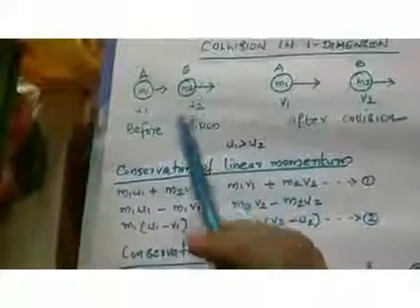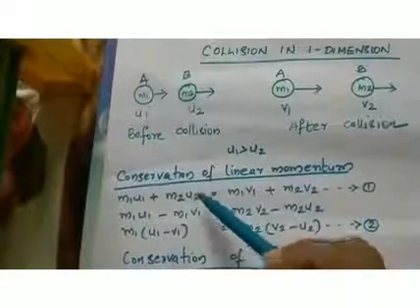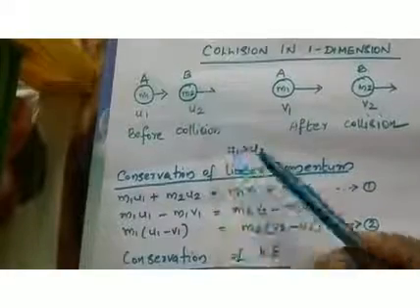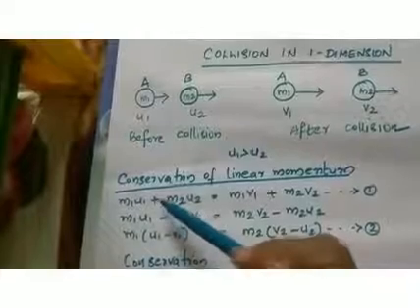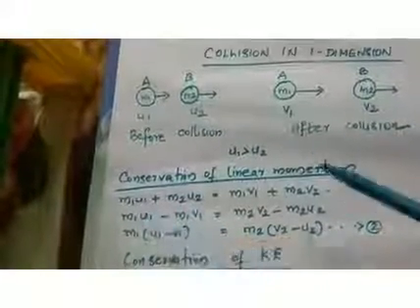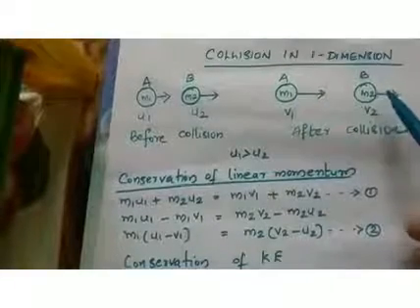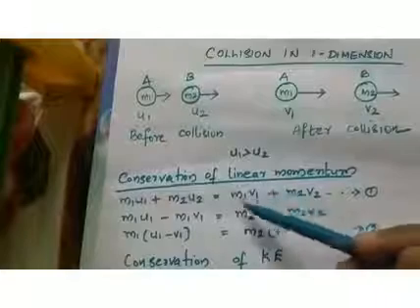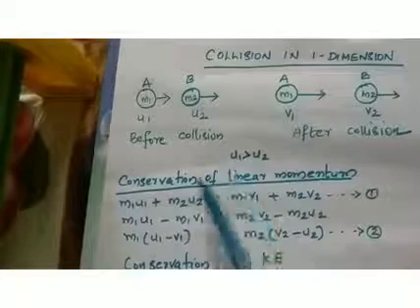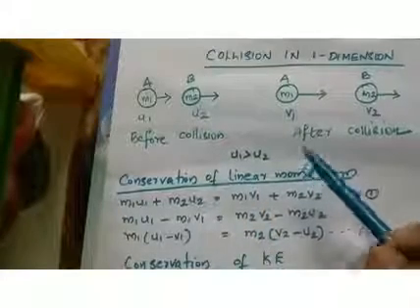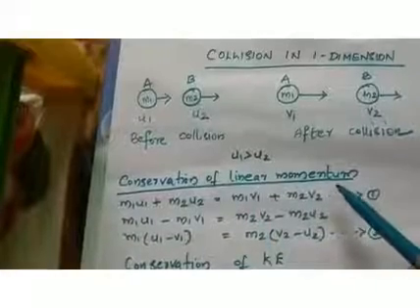We know m1u1 is the initial momentum of A, m2u2 is the initial momentum of B. So the quantity on the LHS represents total momentum before collision. And m1v1 is the final momentum of A, m2v2 is the final momentum of B. So the quantity on the right hand side represents total momentum after collision. Conservation of linear momentum states that total momentum before collision is equal to total momentum after collision.